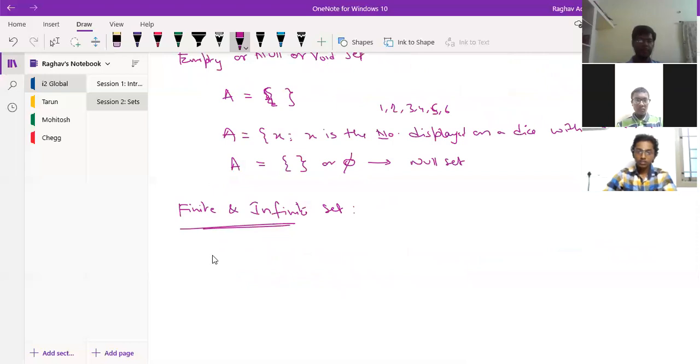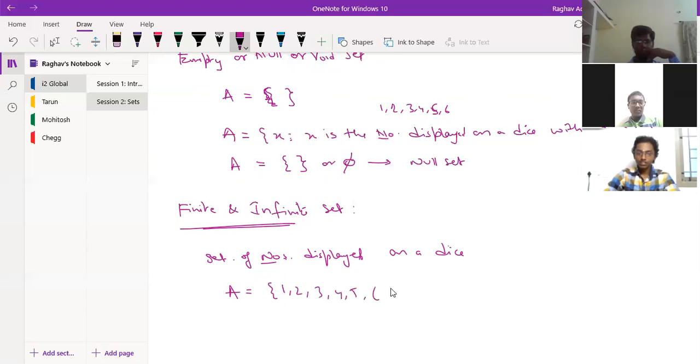Let's take the same example again. The set of numbers displayed on a dice. Say my set is A. What will be the numbers which can be displayed on a dice? 1, 2, 3, 4, 5, 6. So this is the closing brace.